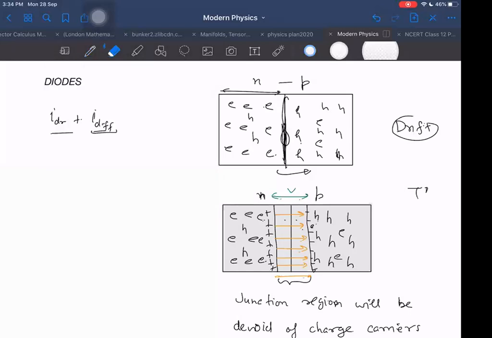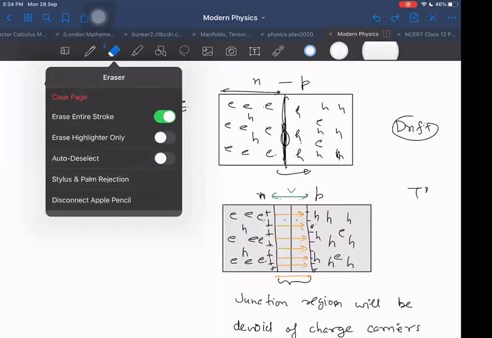Although at last, after doing all the derivation, it still comes out beautifully as just sigma into E, and that still comes out to be n e mu E. But this mu is some complex factor which involves so many things like temperature, concentration, and doping concentration. It depends on so many things.